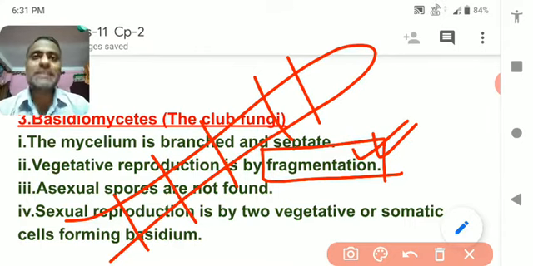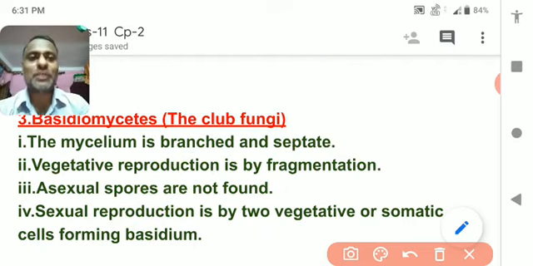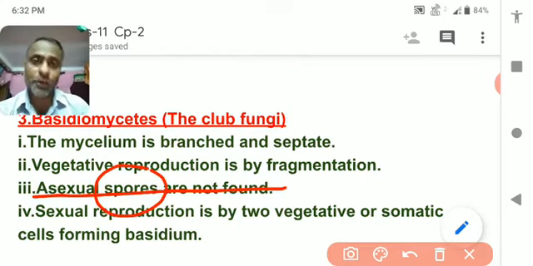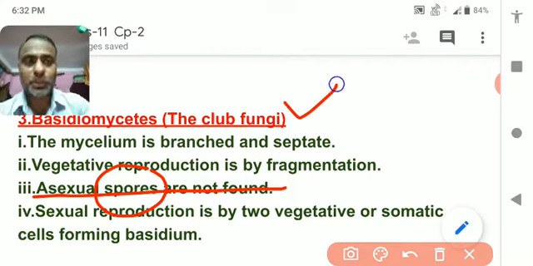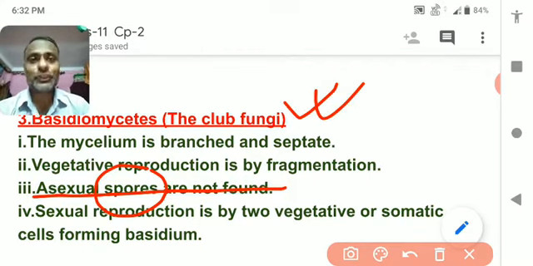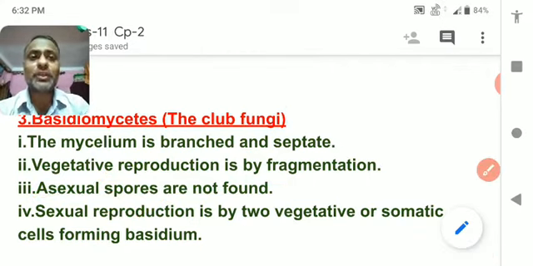So how does the sexual mode of reproduction happen? There are no sexually produced spores found in Basidiomycetes. So how do they do the sexual mode of reproduction?